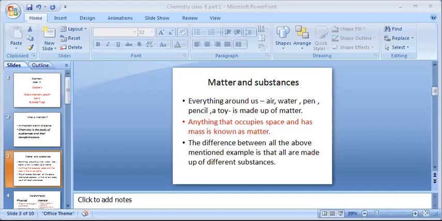Air has different substances, pen has different substances, so both of them are different. The difference between all the above-mentioned examples is that they are made up of different substances. Air, water, pen, pencil, all of them are matter and are made up of different substances.